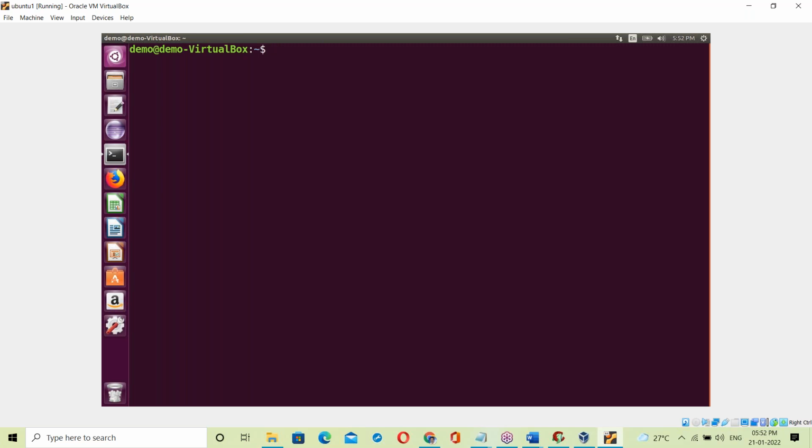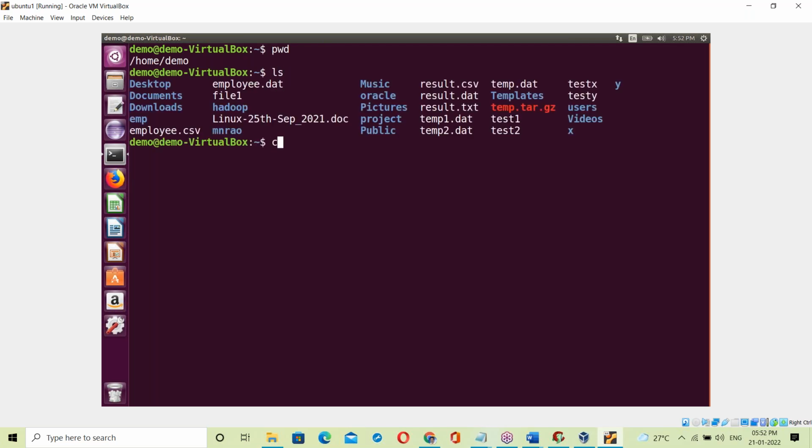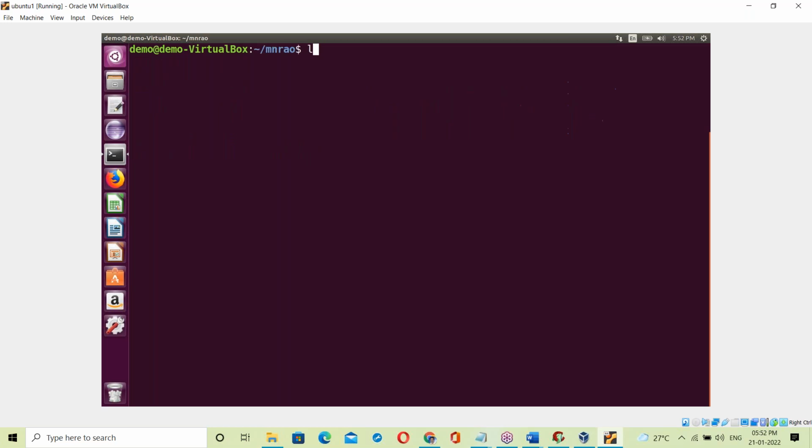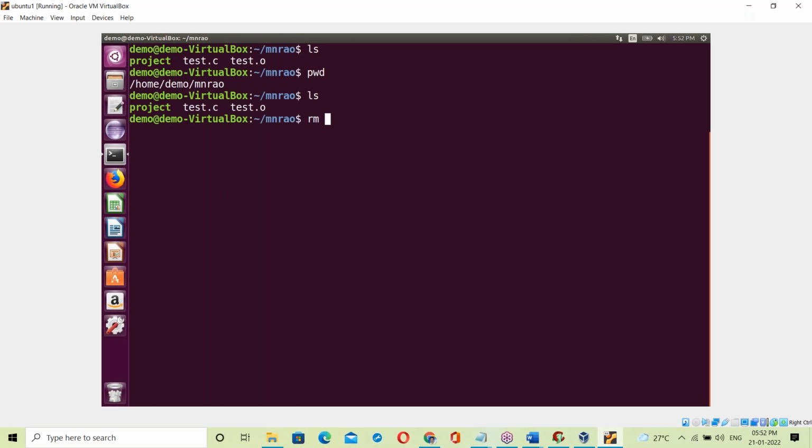See here, you guys don't think about Linux base. Just think about the C program only. ls, cd, mn, ram. ls shows the present working directory, mn ram. Yes, test.c program.